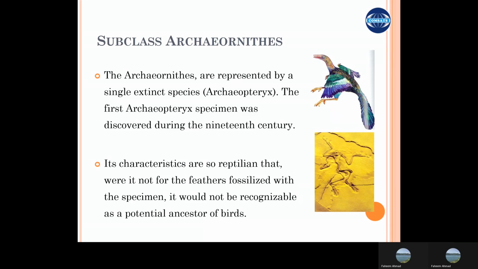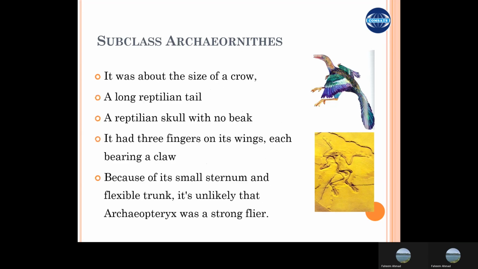The Archaeopteryx have characteristics that are so reptilian that their fossils would have been considered reptiles if no wings or feathers were present. The animals are small, about the size of a crow, and have a long reptilian tail which was covered with feathers. The skull has no beak; instead they had a jaw and teeth in it, and there were fingers or digits on the wings, each bearing a claw. The bird's sternum was quite small and the trunk flexible, which suggests to paleontologists that Archaeopteryx was not a strong flyer.